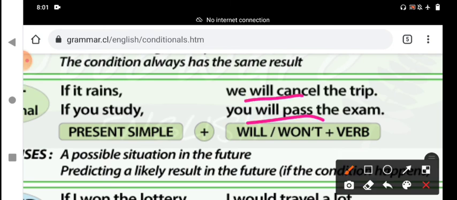You should understand: subject plus V1 in the if clause, and will plus V1, or shall plus V1, or can plus V1, or may plus V1 in the main clause. In this example, if it rains, we will cancel the trip. If there is no rain, we won't cancel the trip. If you don't study hard, you will not pass. If you study well, you will pass the examination.